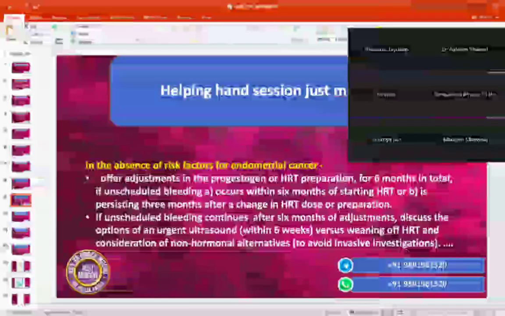Now she is not happy. Either you counsel her to wait for 1 month more. Still, if she bleeds, we are going to adjust it again, right? But if she's insisting, do something for me, there will be a second adjustment. And that is going to be for 3 months. Clear, everyone?